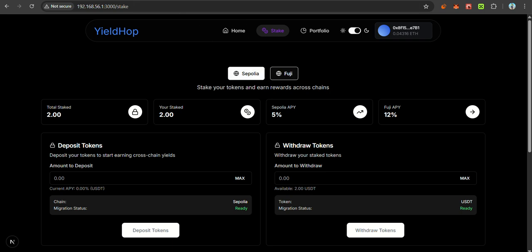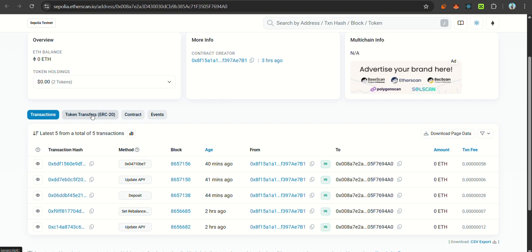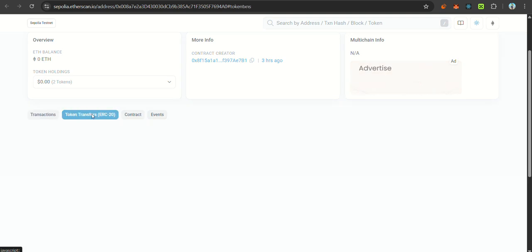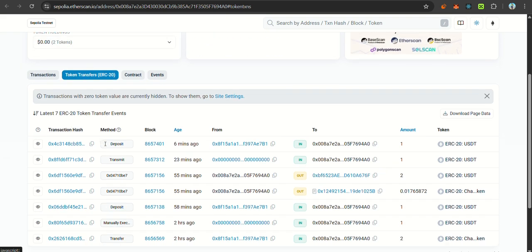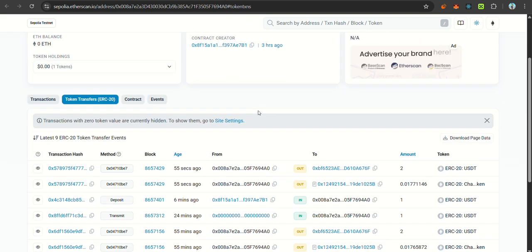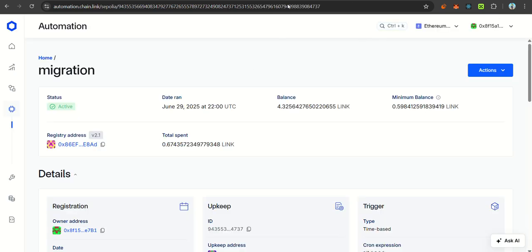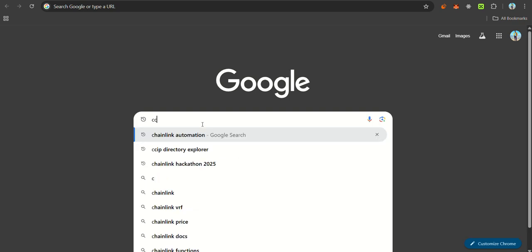So let's track the transaction. Token transfers. Here you can see the two tokens are out from the contract and we have the transaction hash. Let's go to the CCIP explorer and paste it.